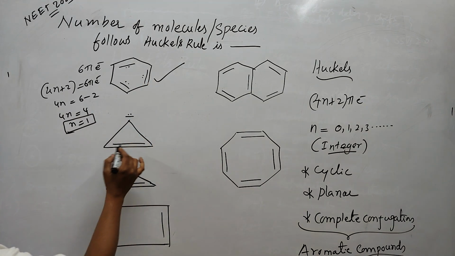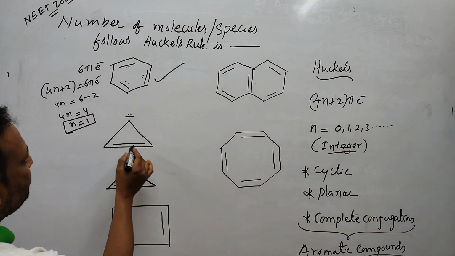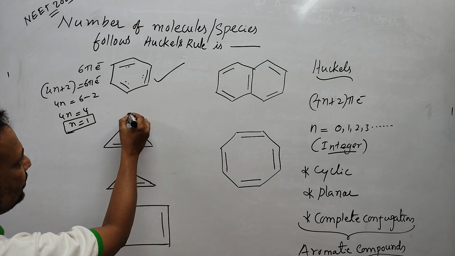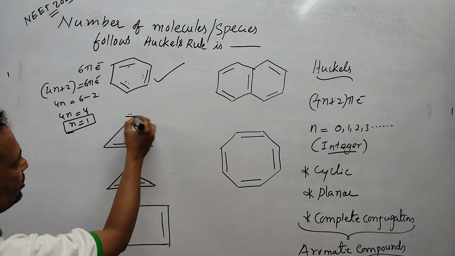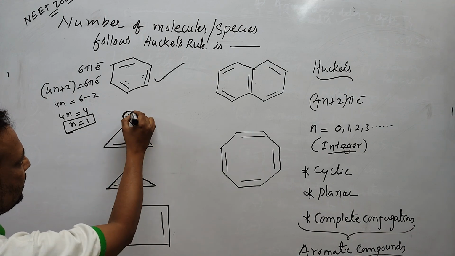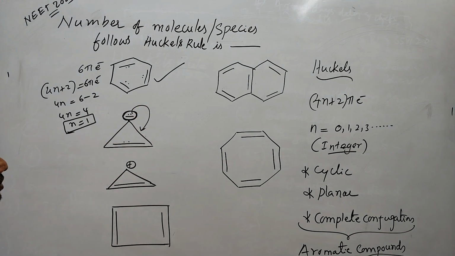Since n is equal to 1, an integer, this compound, benzene, follows Huckel's rule. Next, take this ion. In this molecule there is 1 pi bond and 1 lone pair. Both are in conjugation, so this electron pair, this negative charge, also is involved in resonance.